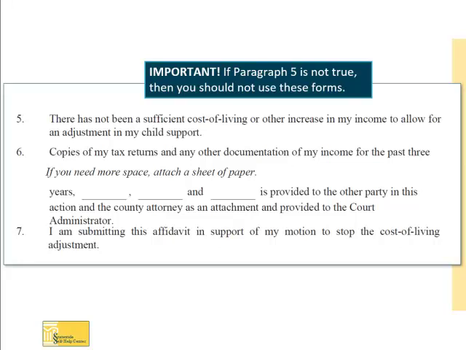For paragraph 6, you are telling the court and the other parties that you are attaching and serving proof of your income for the last 3 years on the other party and the county attorney's office. We will talk about service in chapters 3 and 4. On the blank lines in paragraph 6, fill in the last 3 years, do not include the current year. In our example, Fred has filled in 2020, 2019, and 2018. You do not need to do anything for paragraph 7.